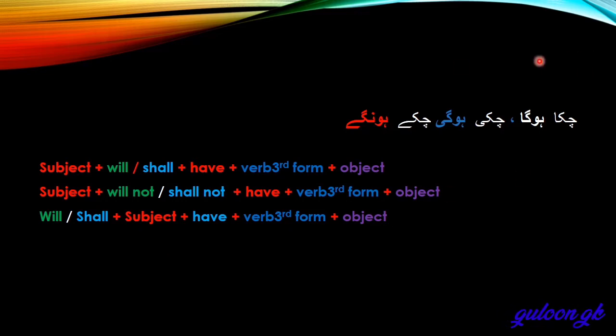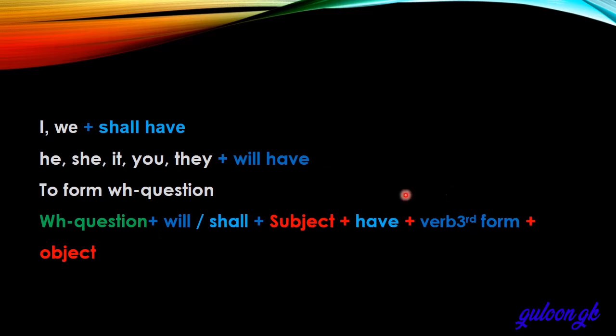Whenever you see this sign in Urdu, you will definitely understand that this is a future perfect tense. Okay, let's move to the next slide. We shall have is used with I and we, and will have is used with he, she, it, you, they. Okay, to form a WH question: WH word, will, shall, subject, have, verb third form, object.